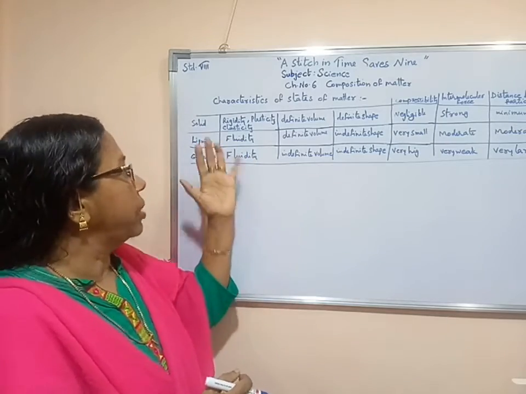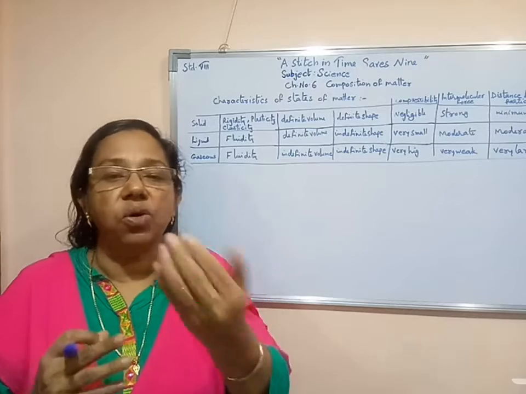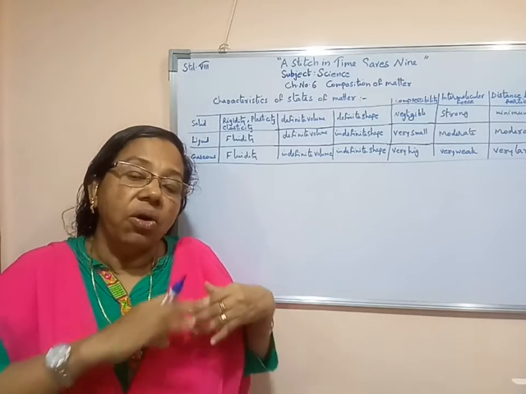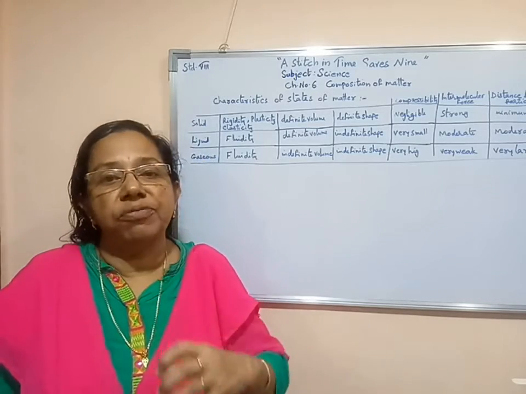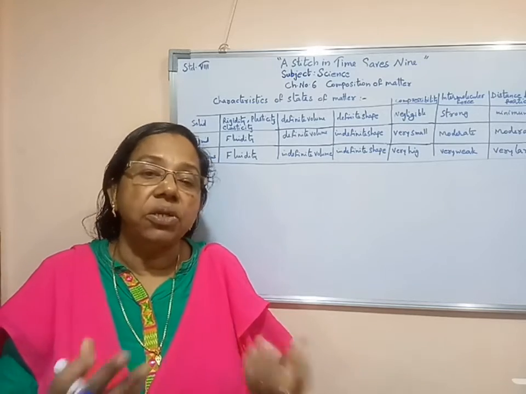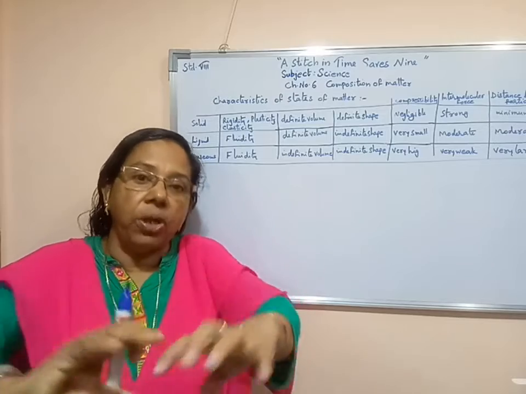Now what about liquid? Liquids have a speciality, and we can take water. In the rainy season, you can see that water has the property of flowing. The flowing property of water or liquid is known as fluidity. So water is known as a fluid. Why? Because it is a flowing thing.